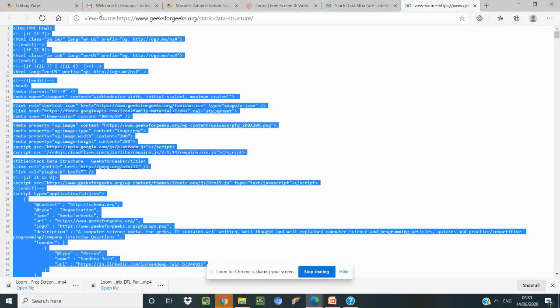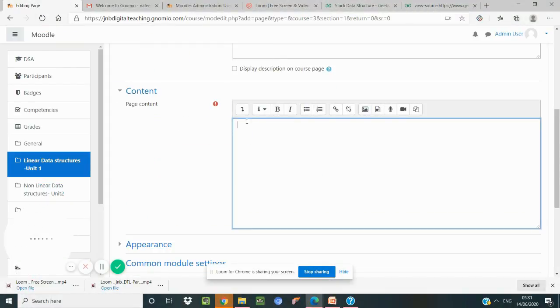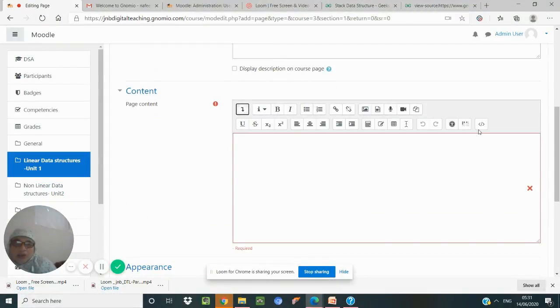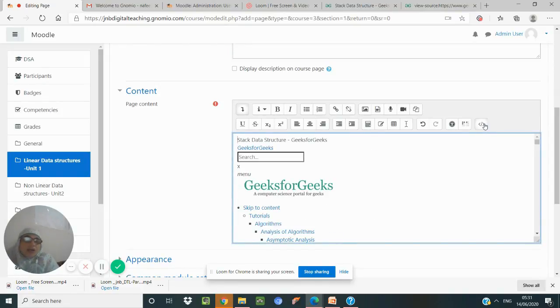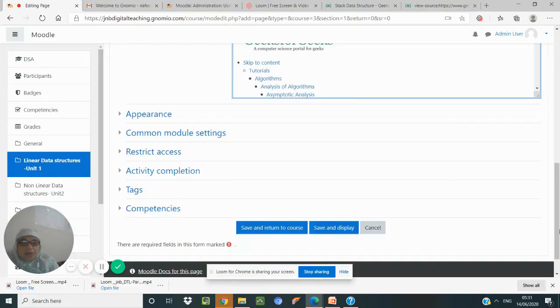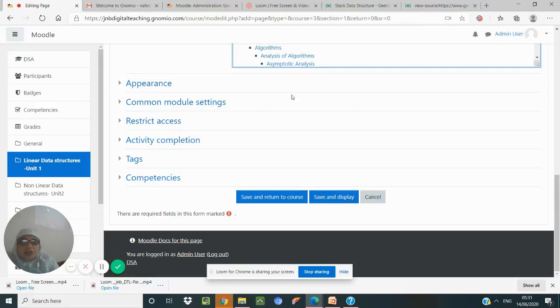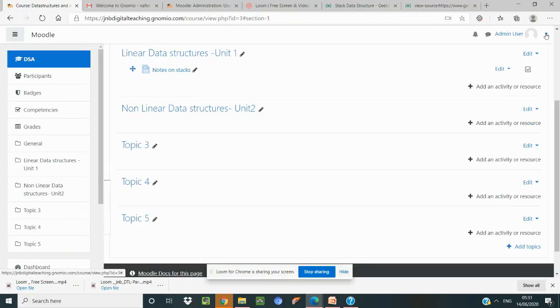Press Control A, then Control C, copy it, and in the page here, what you can do is put it here, Control V. So it becomes embed. So I have added a page. See, there is an option here for admin user.